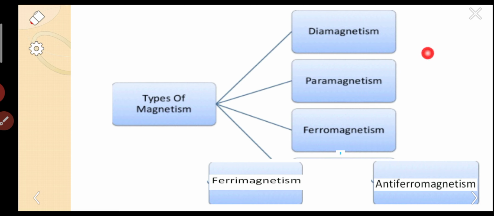So generally these are the three types: diamagnetism, paramagnetism, ferromagnetism, and ferromagnetism is again classified as antiferromagnetism and ferrimagnetism. In the last lecture I discussed diamagnetism and paramagnetism, so in this lecture I will discuss ferromagnetism.